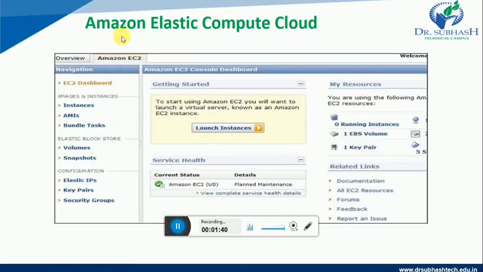As we are discussing Amazon Elastic Compute Cloud, here you can see in this picture the EC2 dashboard. There are some images and instances like instances, AMI and bundle task. So if you want to start with the Amazon EC2 console, you have to launch instances first for the use of Elastic Compute Cloud.